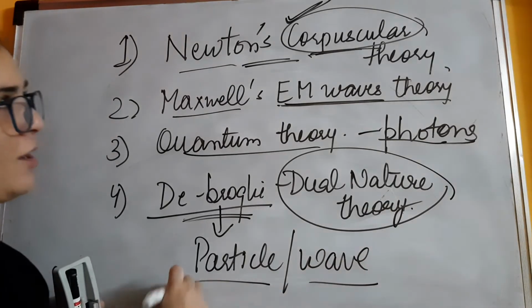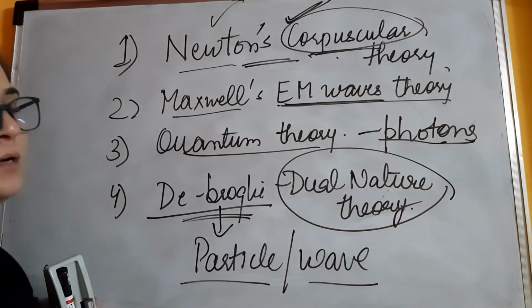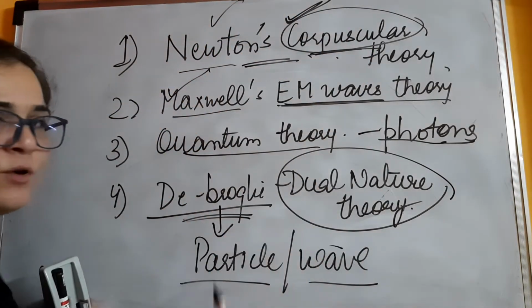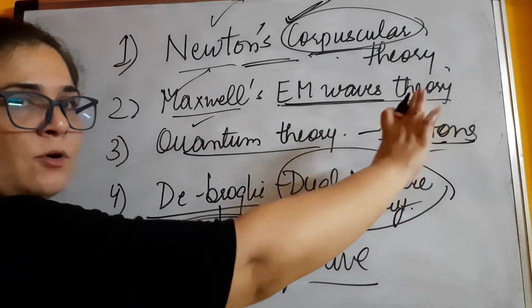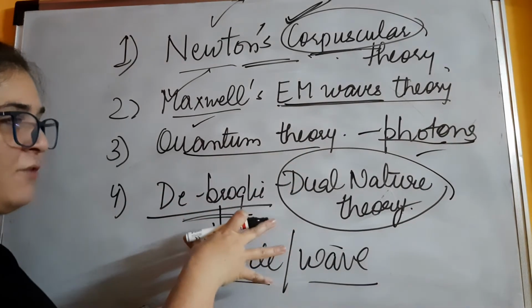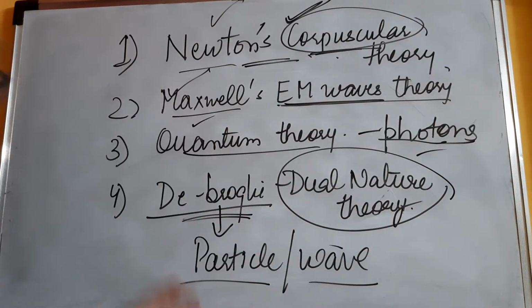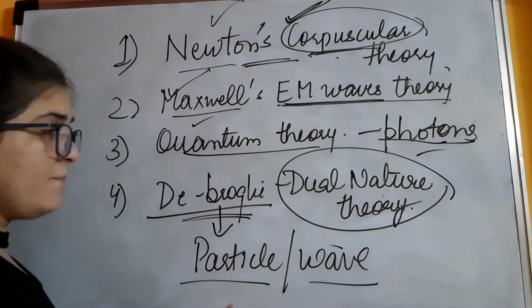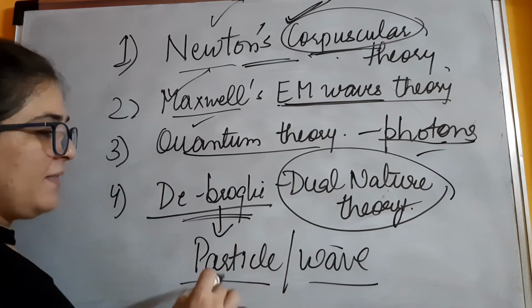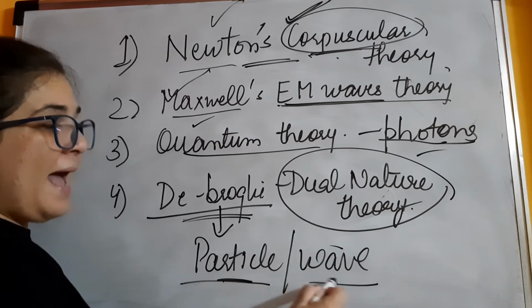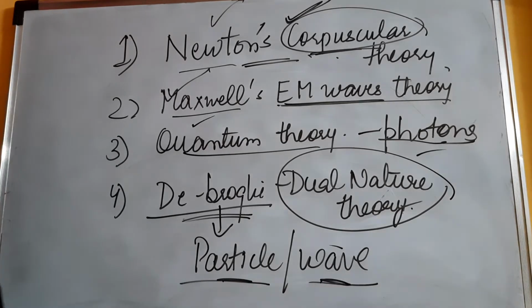See, two things we have got. According to Newton, it was like a particle only. According to Maxwell, it was like a wave only. Fine. And quantum theory said something else. He gave a concept of photon, which is not wrong. I'm not saying it is wrong. But the most accepted one, wherein we can prove all the phenomena related to light practically also, was de Broglie's theory. And he was the one who explained that light behaves as a particle as well as a wave, and it depends on the circumstances or the situations that you are providing for light's propagation.